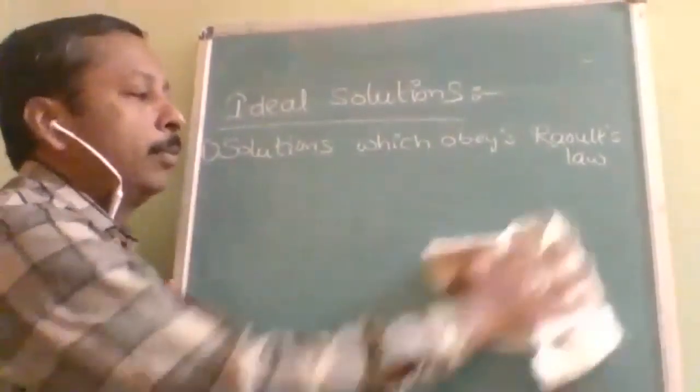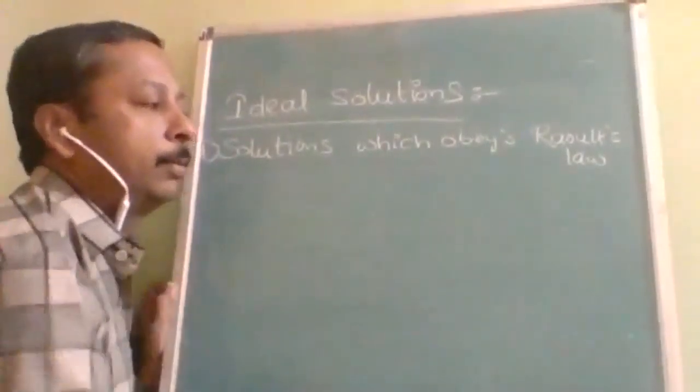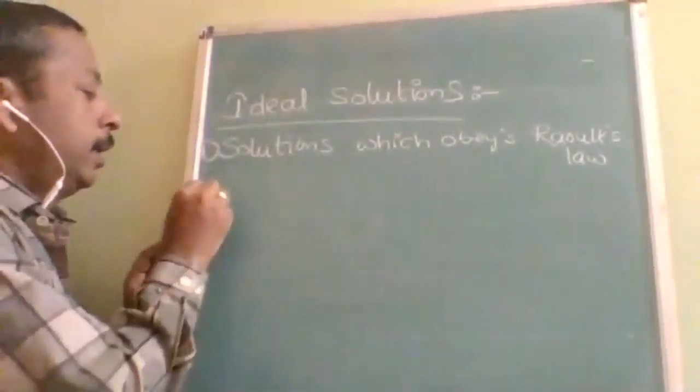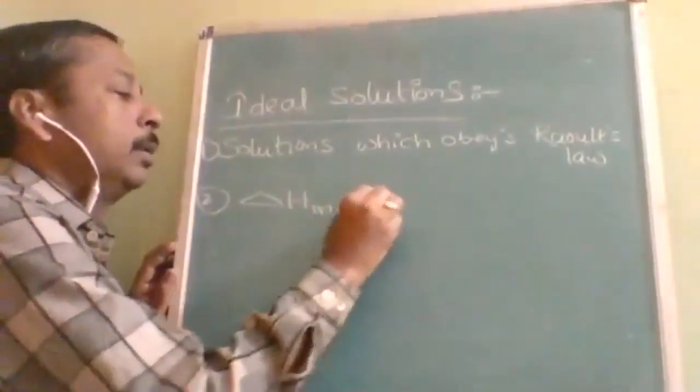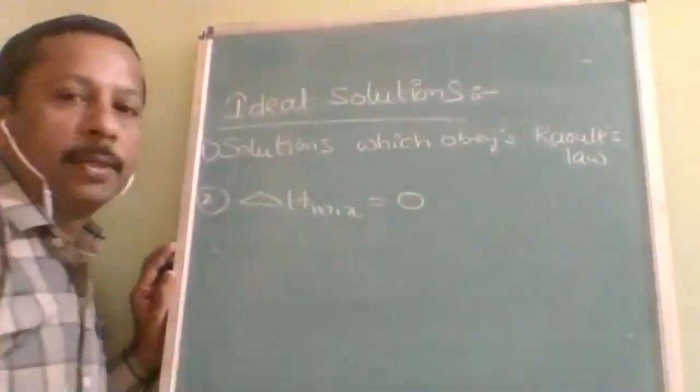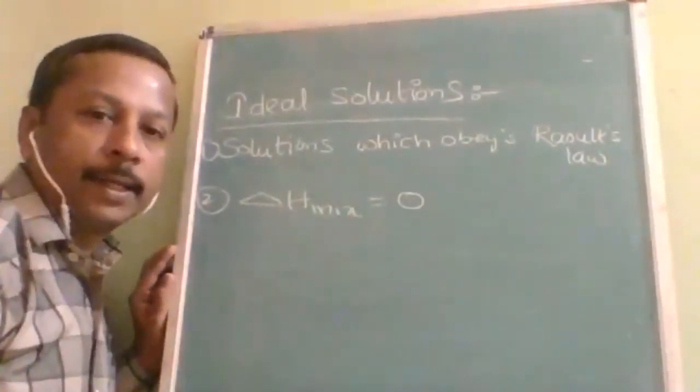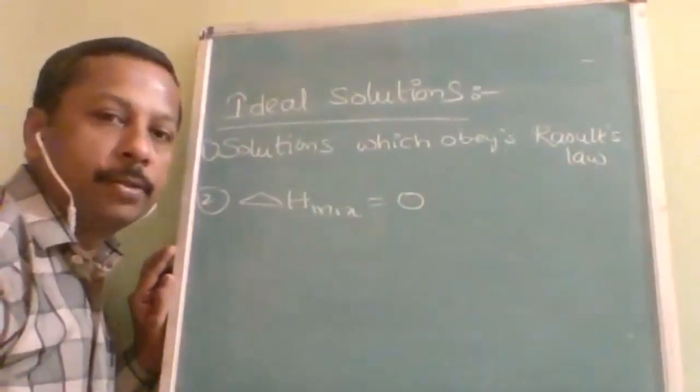Then further they are modified into two different forms mathematically. Second condition, delta H mixed should be 0. Okay. What is the second condition? Delta H mixed should be 0.